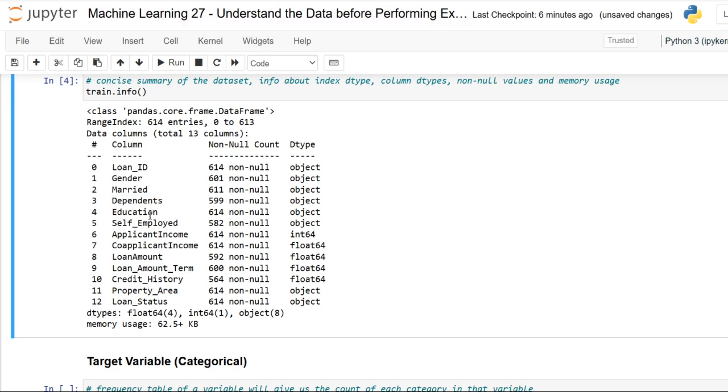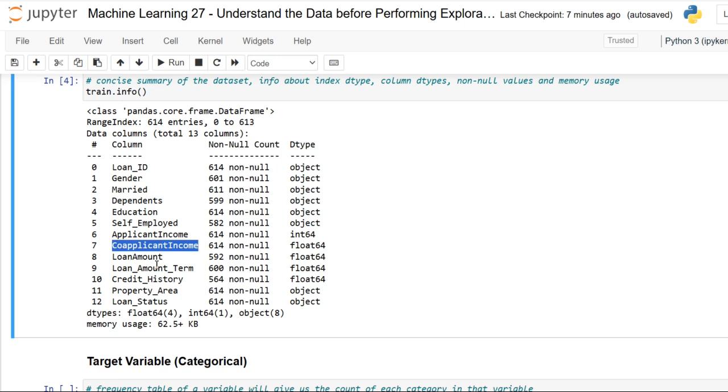And next we have education, also categorical and specified as nominal, that is applicant education, whether graduate or undergraduate. And coming towards self-employed, categorical and nominal, yes or no, so that is object here. Next is applicant income, numerical continuous, and next co-applicant income, that is also numerical continuous.